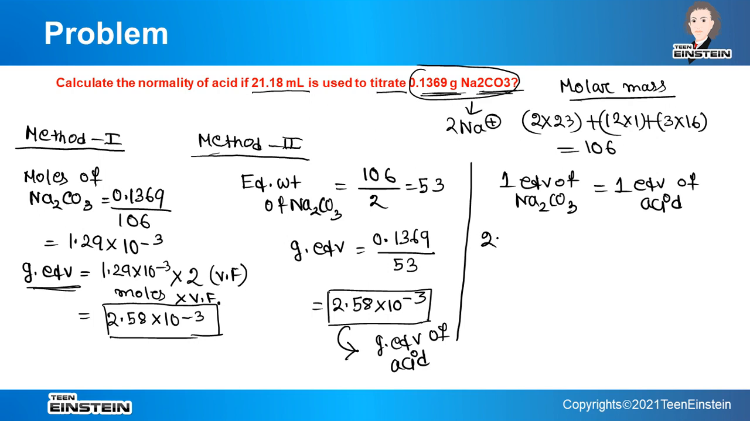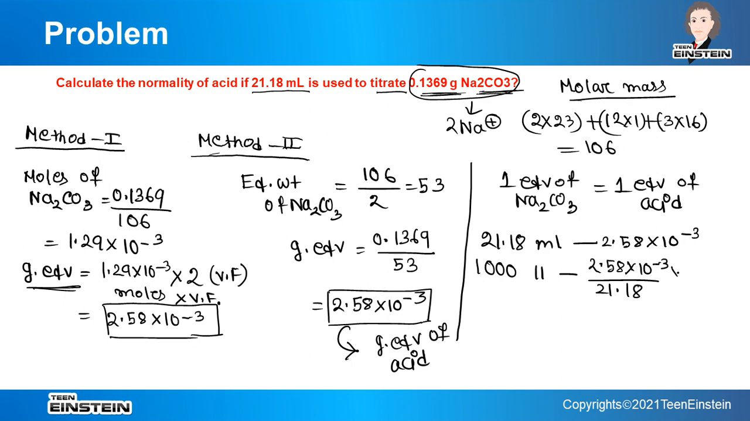So now we can write 21.18 ml contains 2.58 into 10 to the power minus 3 gram equivalent of HCl. So 1000 ml will contain 2.58 into 10 to the power minus 3 divided by 21.18 multiplied by 1000, that is 10 to the power 3. So these two will be cancelled and we will get 0.122. So this is the normality.